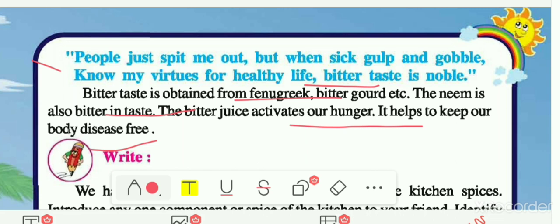So these are the different tastes, the different food items from which we are getting these tastes, and the importance of these tastes. By knowing this, we should know that we have to take all the tastes, or all the food items which contain these tastes, in the proper amount and in proper quantity.